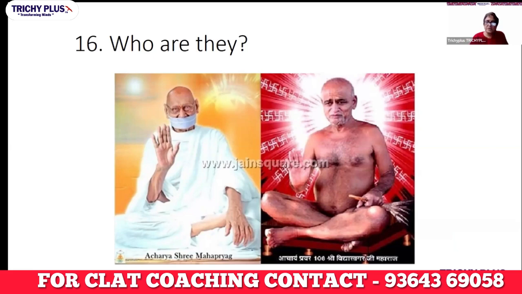They are pure vegetarians. They don't even have onion. Meat, eggs, forget it. They don't even touch garlic and onion. On the right side, you see the same set of people, but they don't even wear clothes because they believe in pure non-violence. They are both Jains.